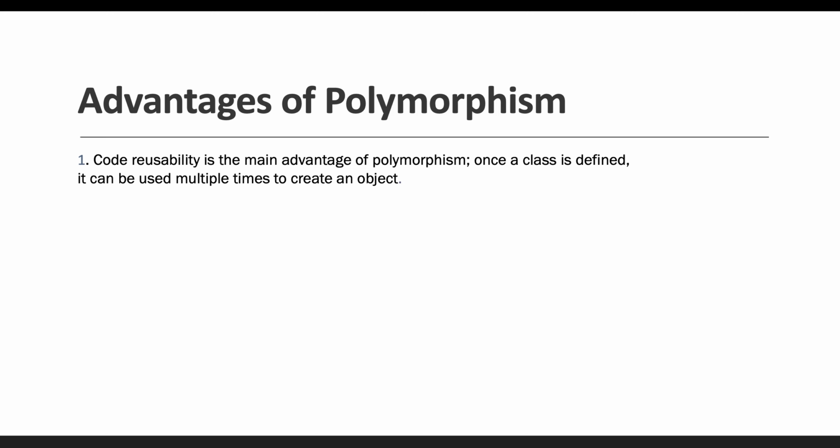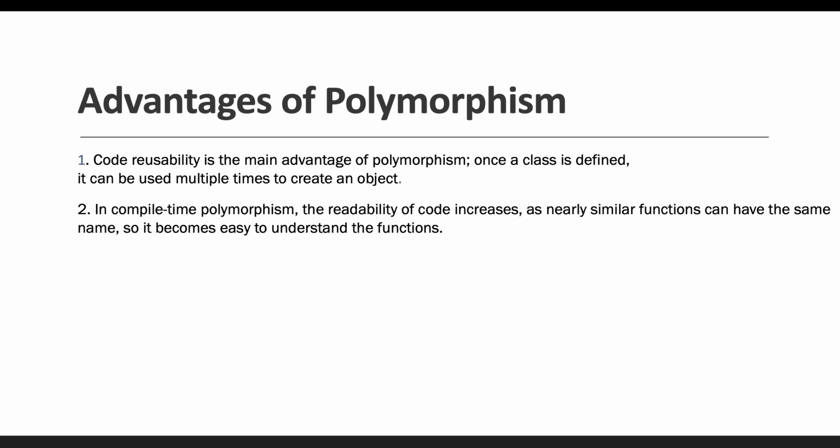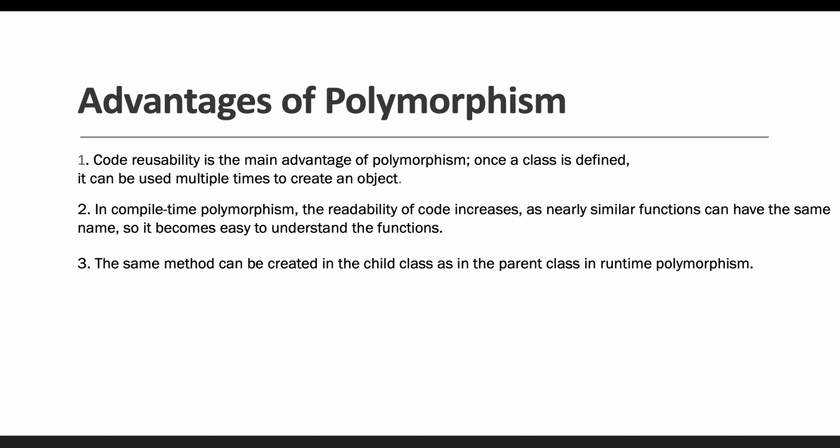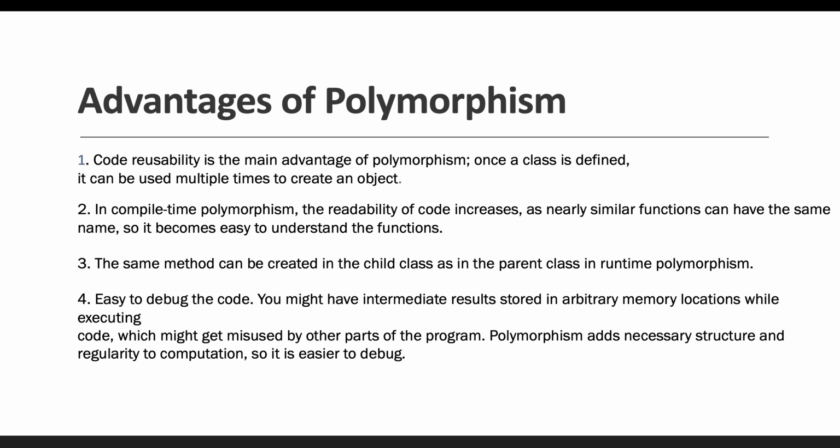Next advantage is that in compile time polymorphism, the reusability of code increases as nearly similar functions can have the same name, so it becomes easy to understand the functions. Third advantage of polymorphism is that the same method can be created in the child class as in the parent class at runtime also. That is based on runtime polymorphism.